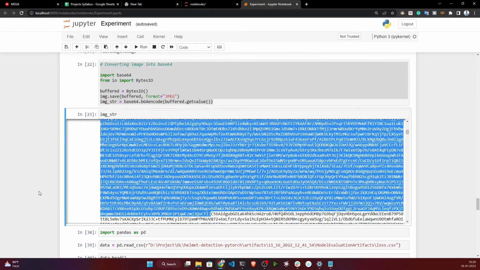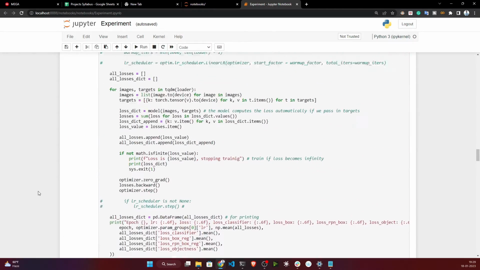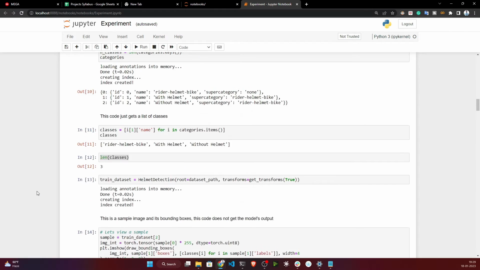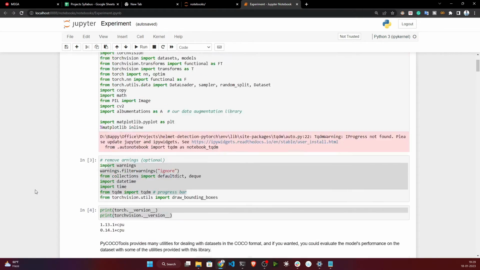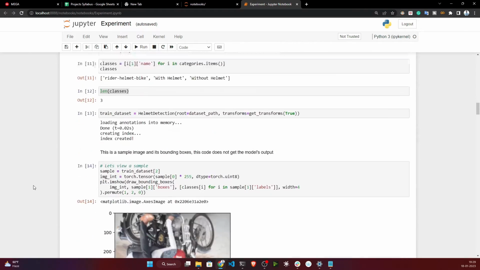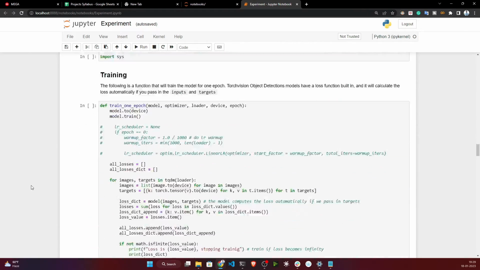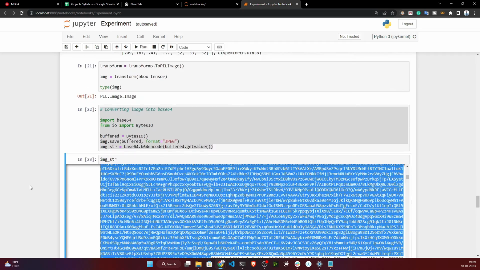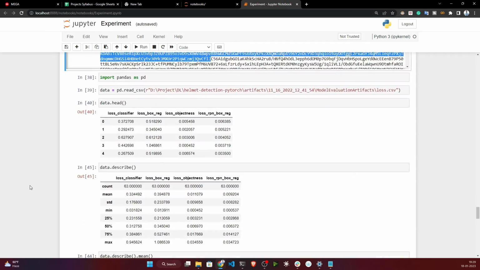As I already showed you in the demonstration, yes guys, these are the steps we have done throughout this entire project. I just showed you a high-level view in my notebook. We'll be implementing this throughout the module. We'll be writing modular code here and implementing each and everything. So don't worry about that, because we'll be implementing this module-wise, and at that time it will be very much clear.